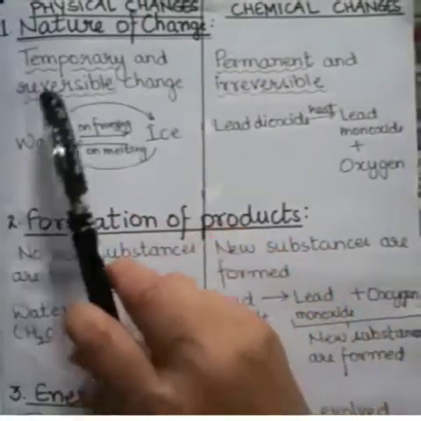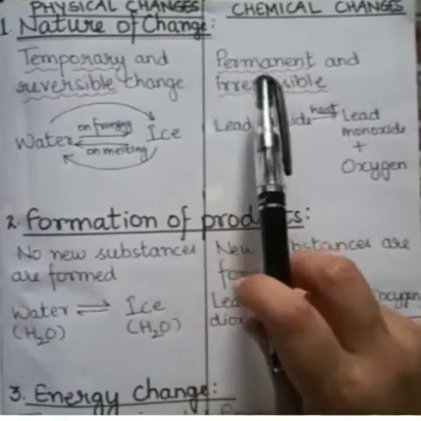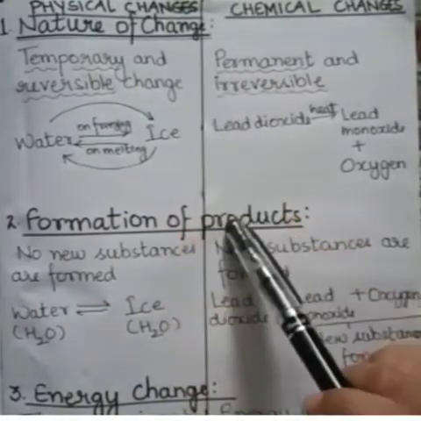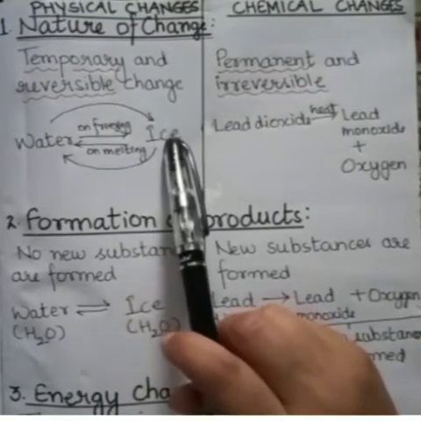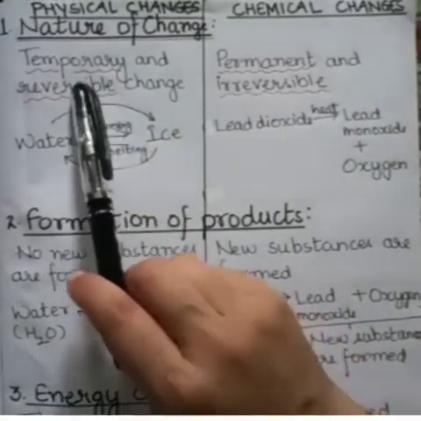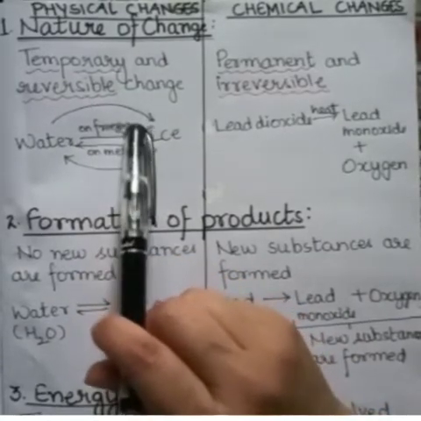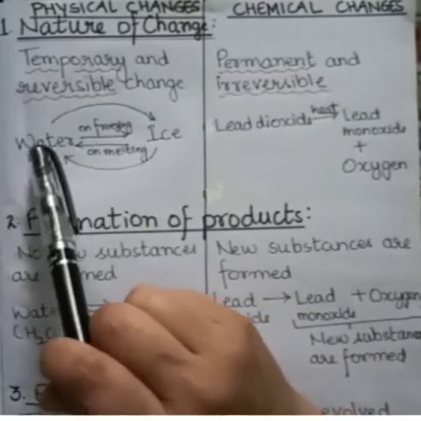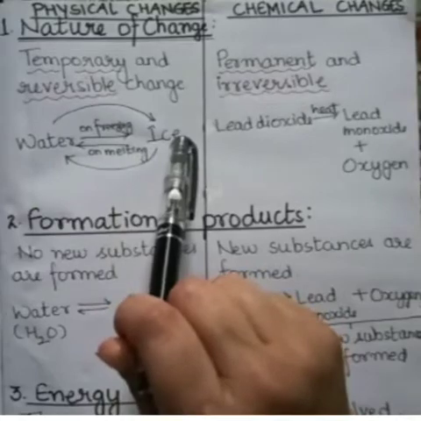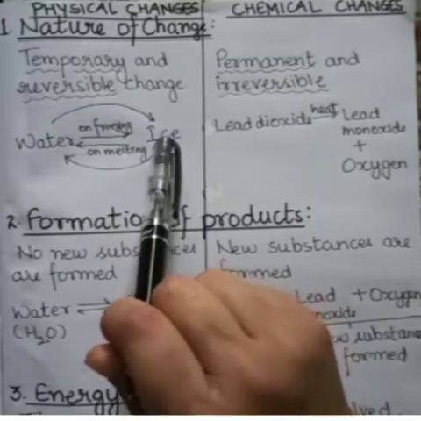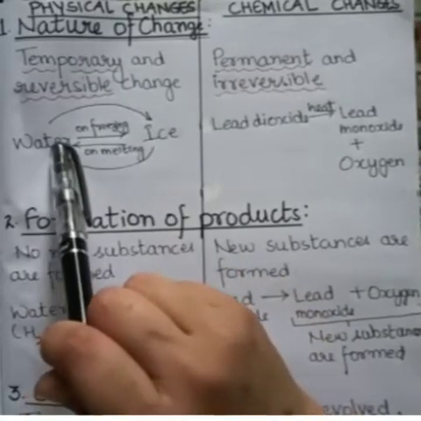Students, we're going to learn the differences between physical and chemical changes in terms of nature of change, formation of products and energy change. Let us take the nature of change first. Physical changes are temporary and reversible. How? See, water on freezing changes into ice, and this ice on heating melts and again changes into water.